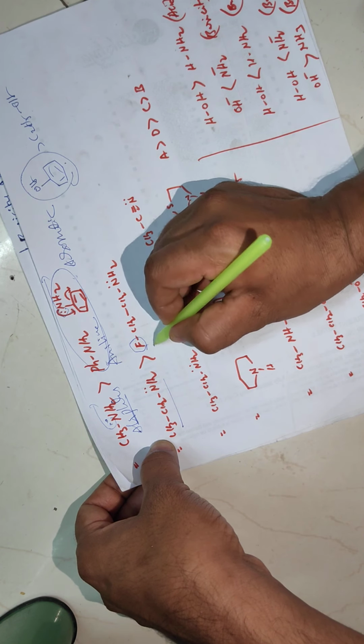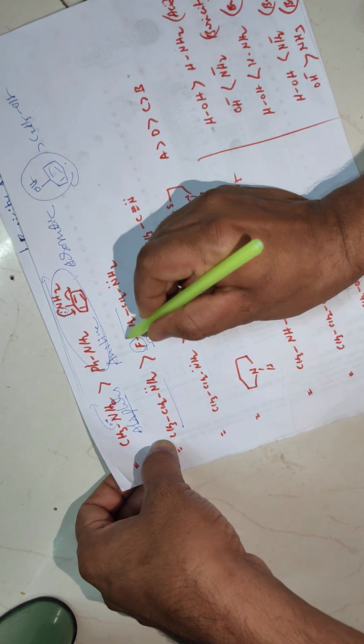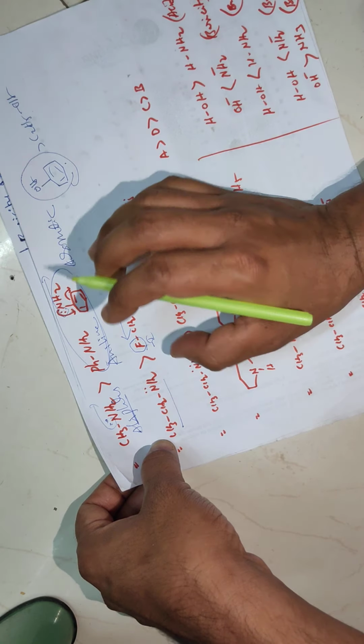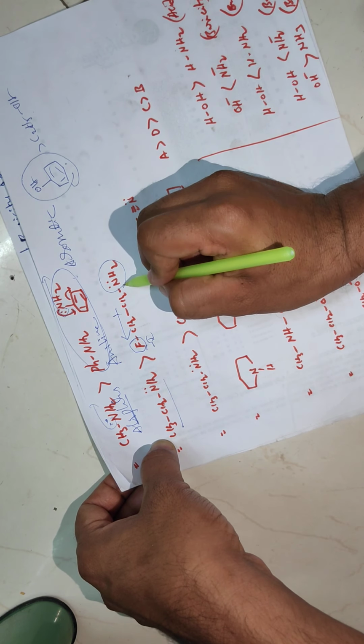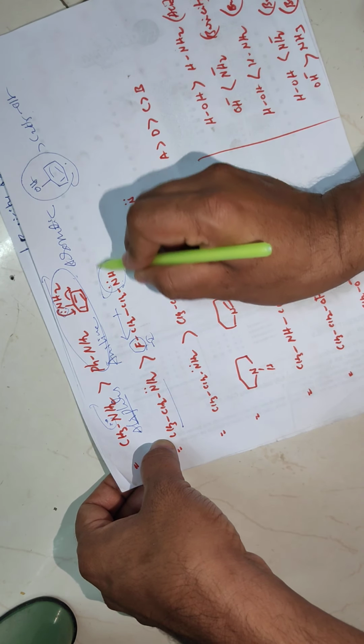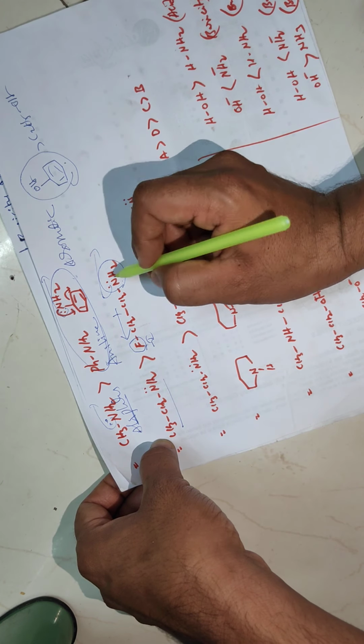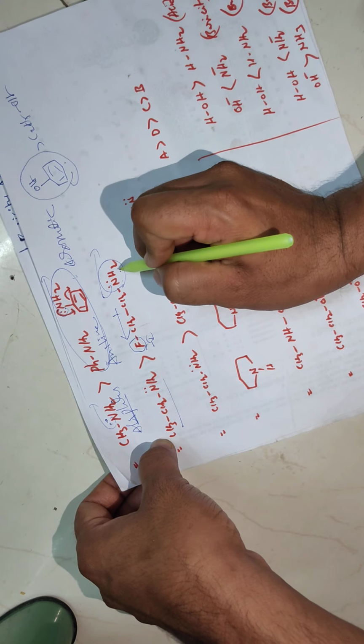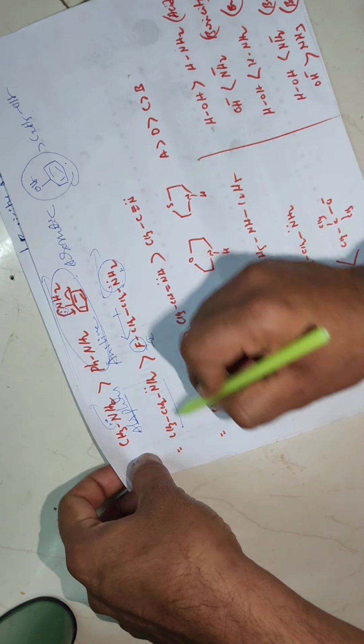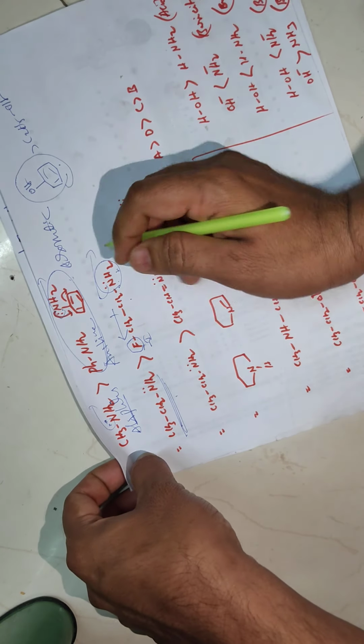This fluorine is a minus I group. So that minus I group withdraws electron density, which somewhat decreases the electron density on the nitrogen. So it has less tendency to donate electrons to the acid, so it is less basic in nature. So this is the strong base when compared to this compound.